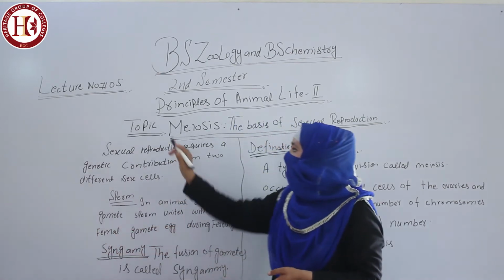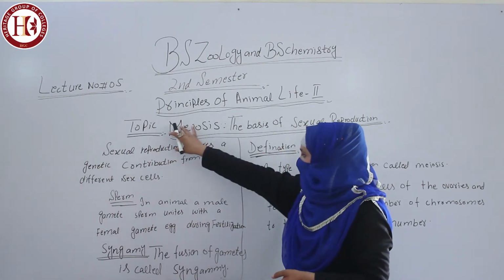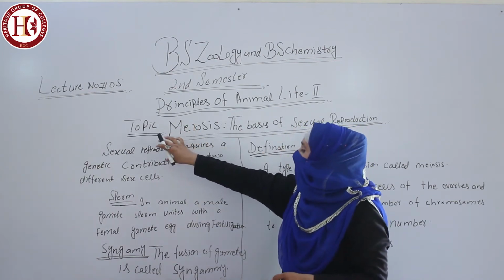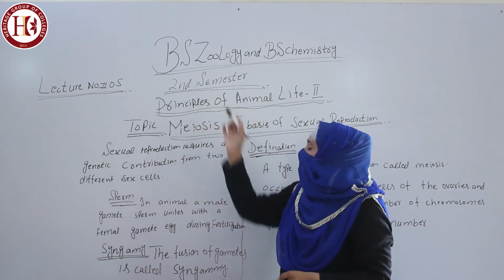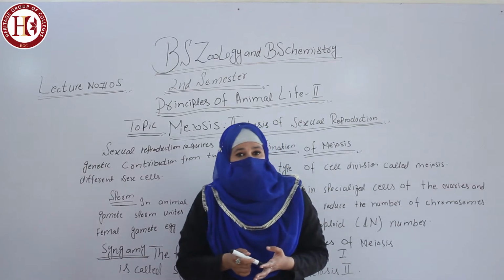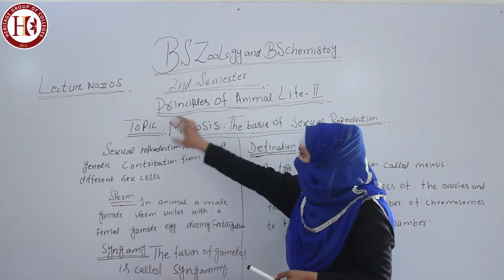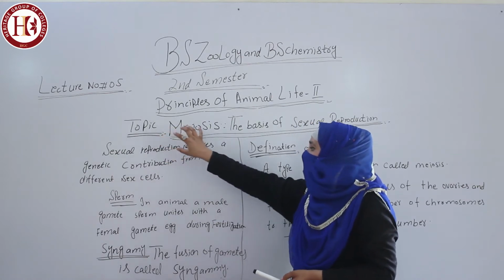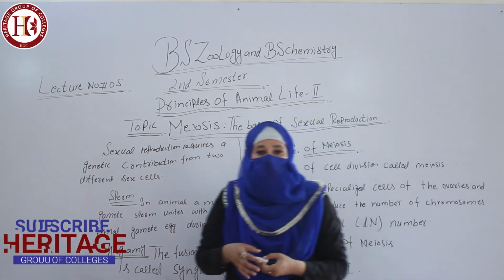Today is lecture number 5, and the topic of discussion is meiosis, the basis of sexual reproduction. This is the content of Principles of Animal Life 2, for BS Zoology and BS Chemistry second semester, according to lecture number 5.